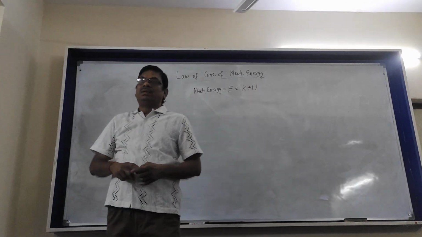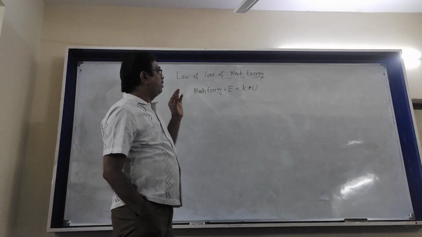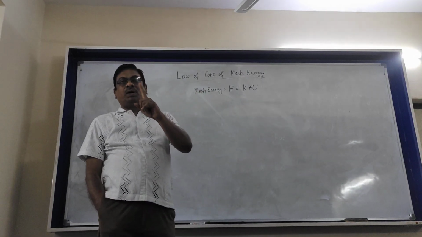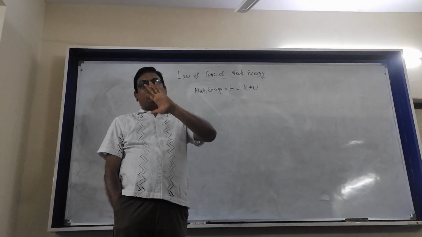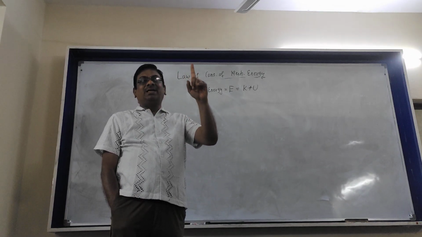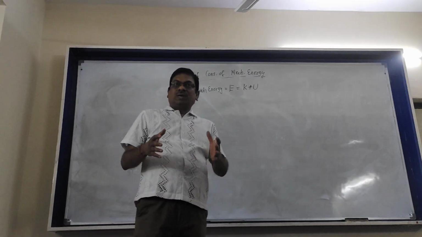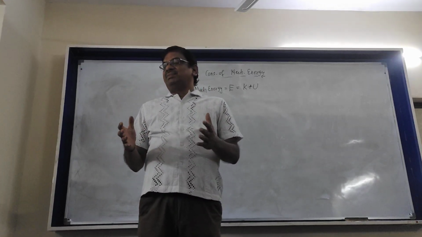Okay. So now listen carefully to what I am telling because I am about to state the law of conservation of mechanical energy. If you are clear with the definition, then only you will be able to apply it perfectly. The definition should be clear in your mind. Then application becomes easy. As I told you, first identify the system.